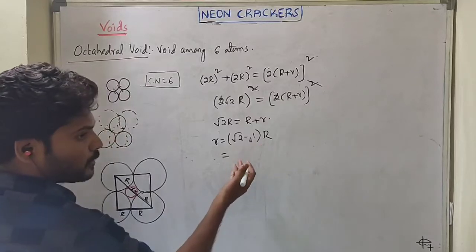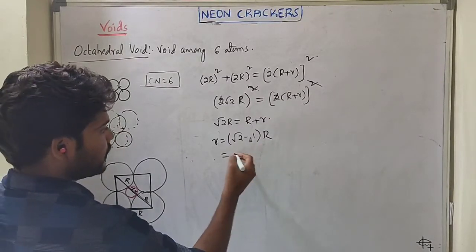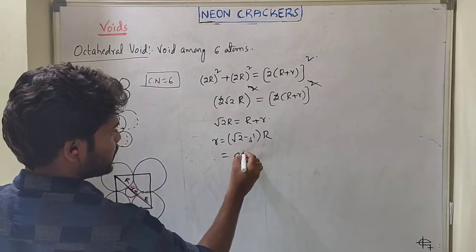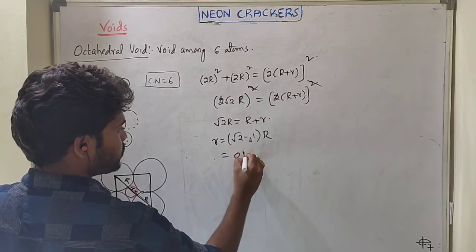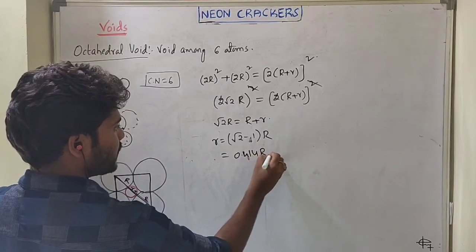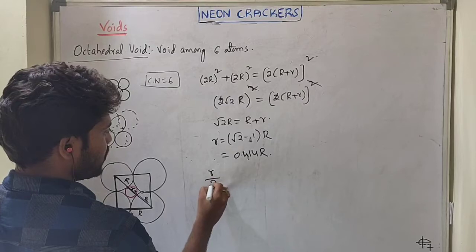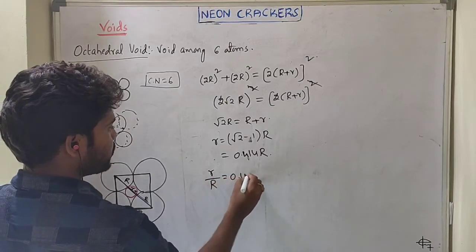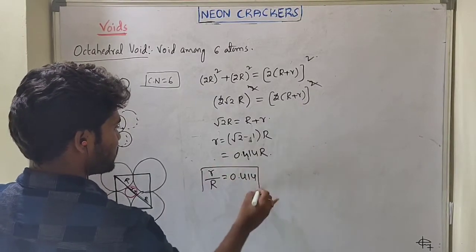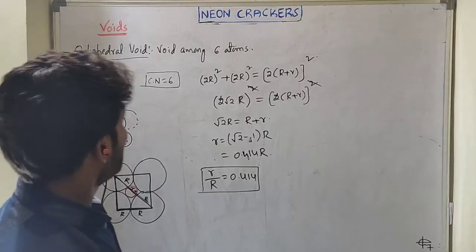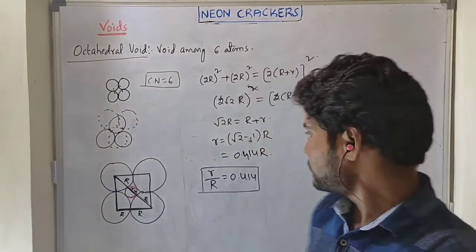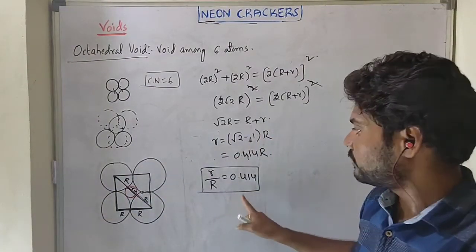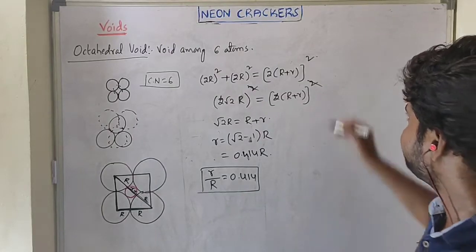What is the root 2 value? 1.414. So minus 1, 0.414 capital R, or else the ratio r upon R equals 0.414. This is the ratio for octahedral void, right?